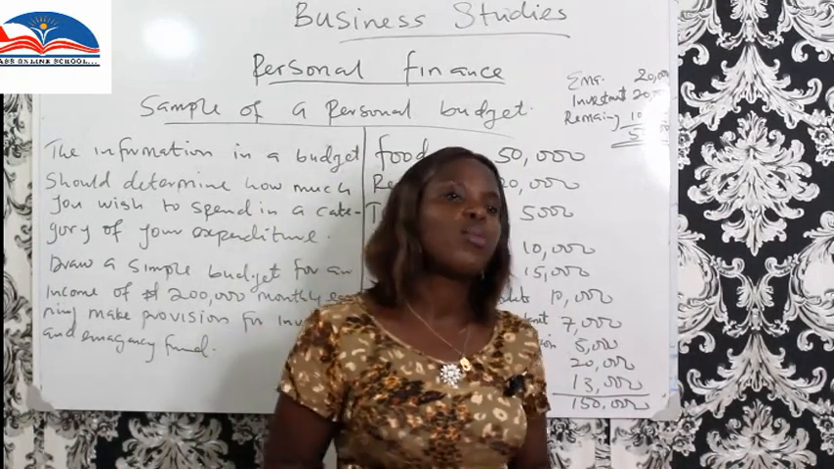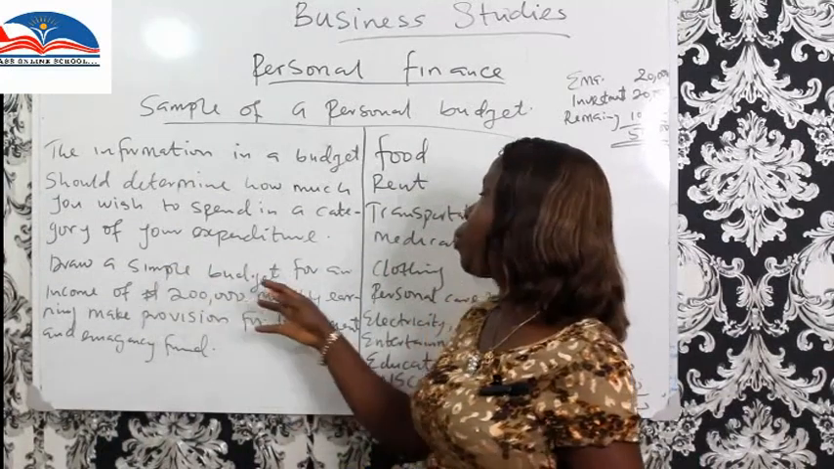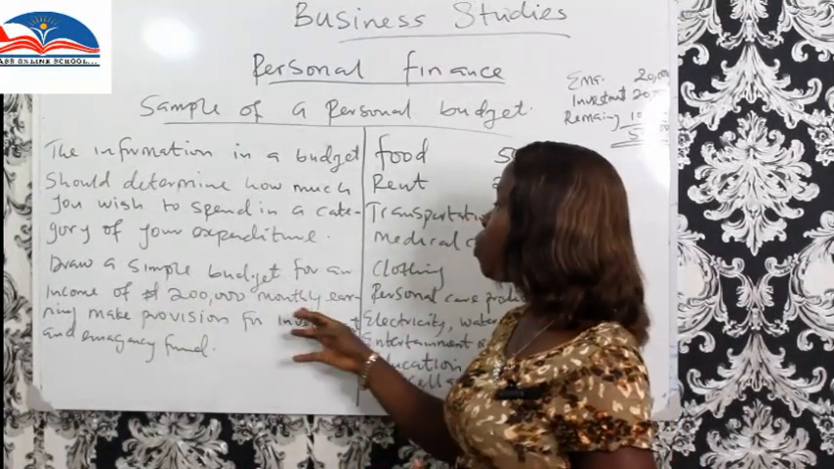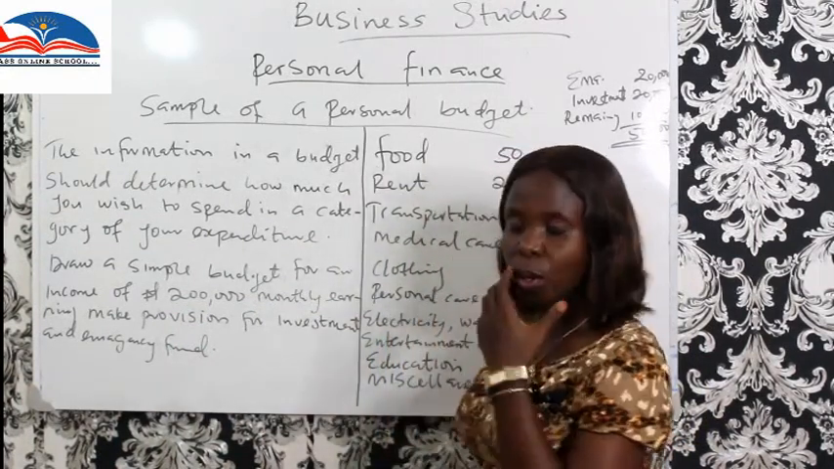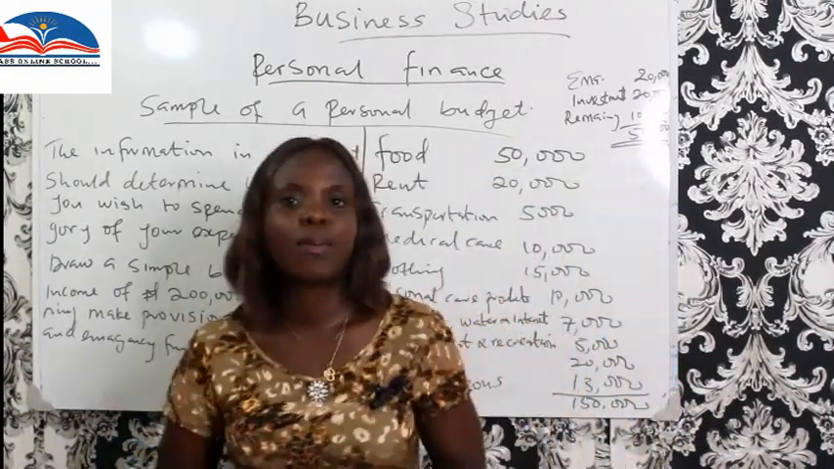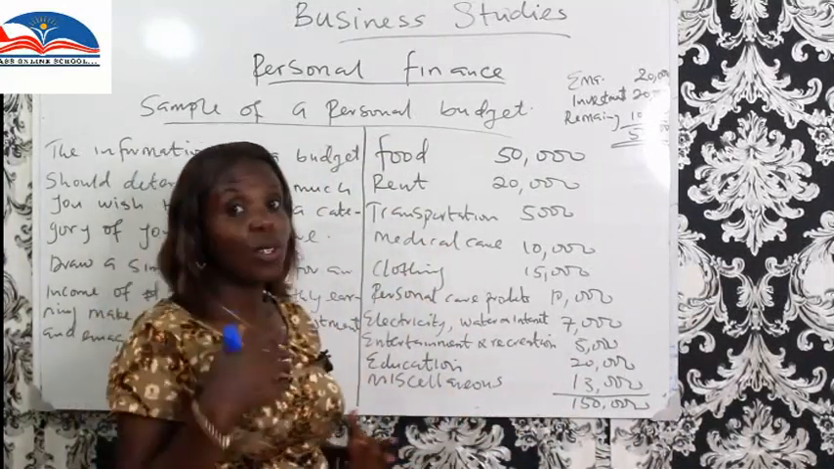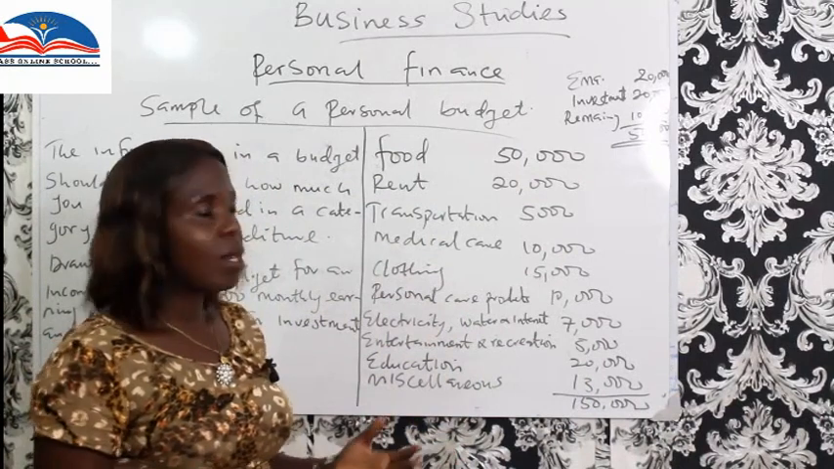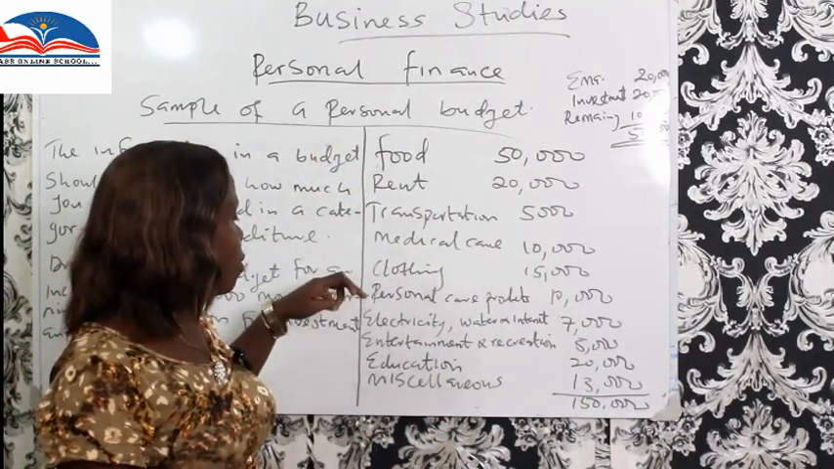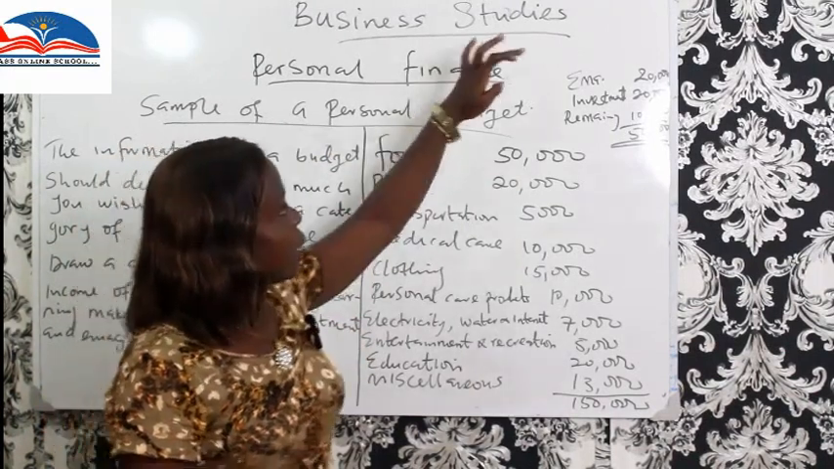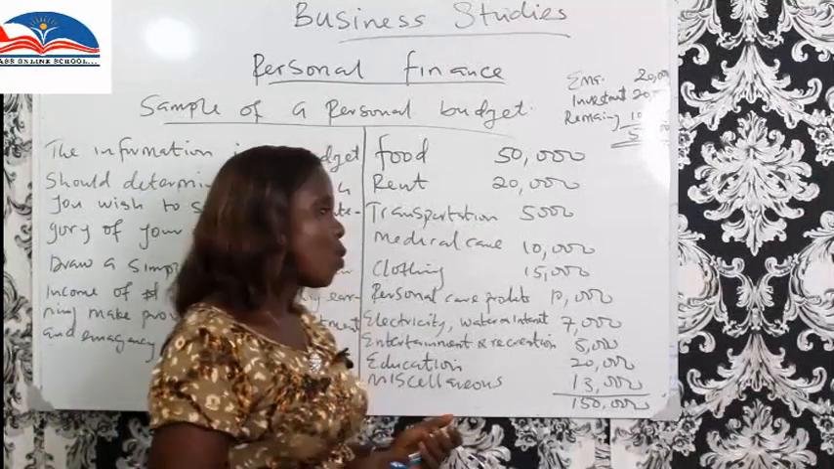Let's try to draw that budget. Okay, the question is, draw a simple budget for an income of 200,000 monthly earning. Make provision for investment and emergency fund. All right, so how do we draw this plan? The budget will comprise the basic necessities of life: food, clothing, and shelter. And so we have how many items here? 1, 2, 3, 4, 5, 6, 7, 8, 9, 10, 11, 12. Let's see how we draw a budget plan for these 12 items.